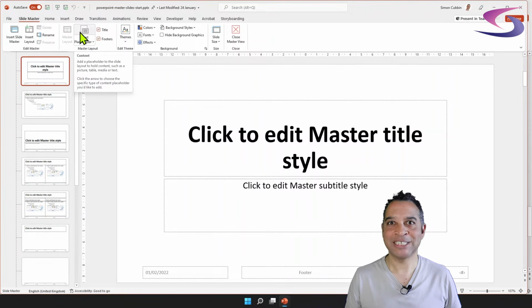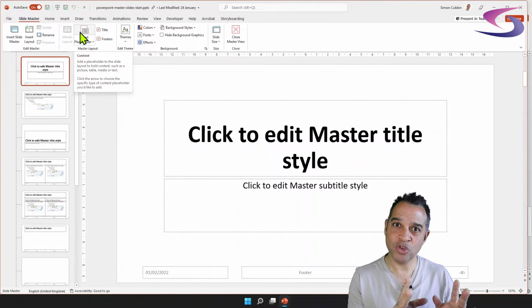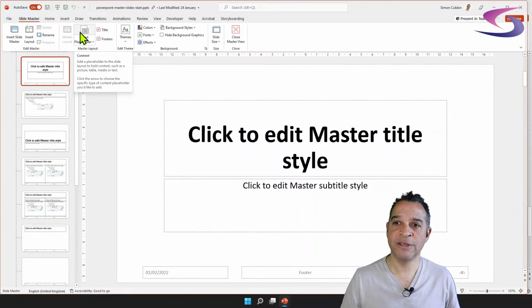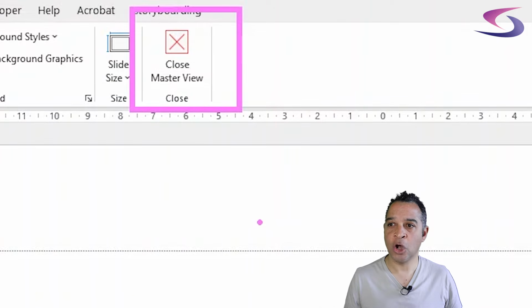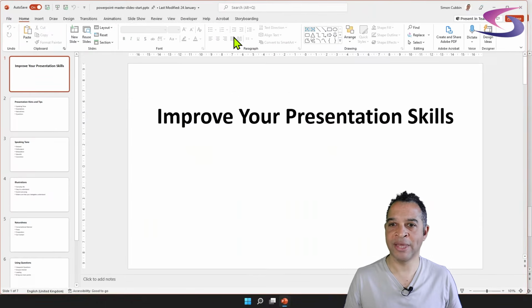Just so we can practice, let's go back by closing down the slide master. So if you want to close down slide masters and go back to the normal view, the view of your presentation, you click on Close Master View, the button just on the right-hand side of the now Slide Master tab on the ribbon. So let's close Master View there. And now we're back with our normal presentation.